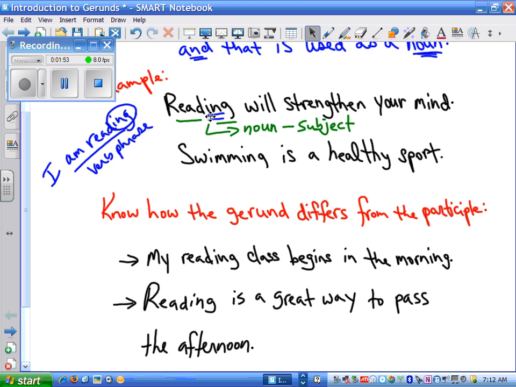Now we have a very similar example with our next sentence. Swimming is a healthy sport. And again, in a different sentence, that swimming could be part of a verb phrase. I am swimming. Could be an adjective. Swimming dolphins are fun to watch. Okay. But here, that's not the case. Here, this swimming, like with reading in the previous example, its purpose in the sentence is that of a noun. That's its grammatical role.